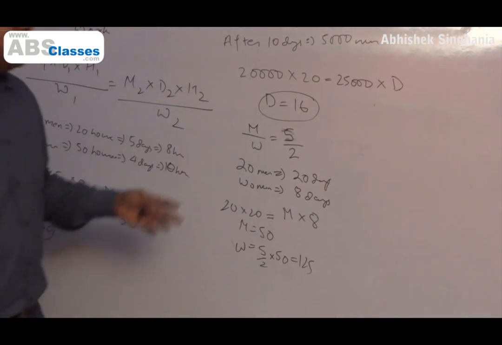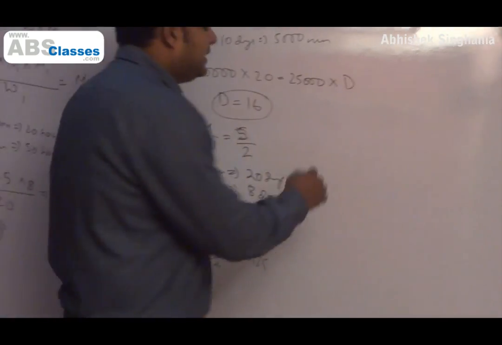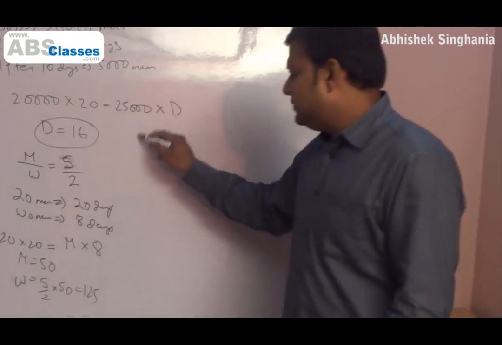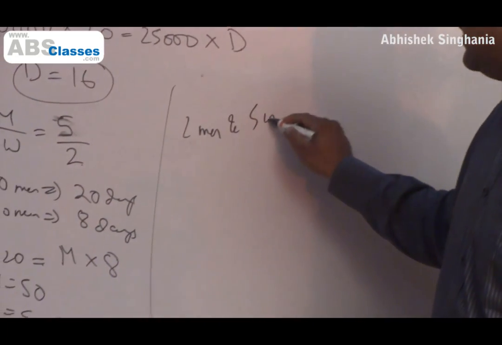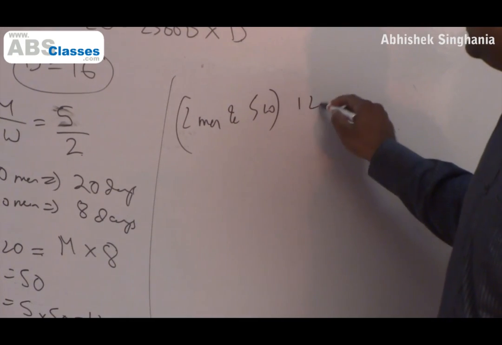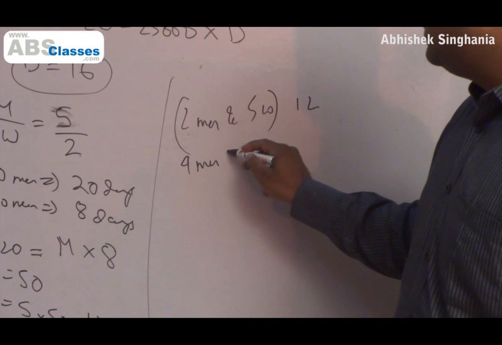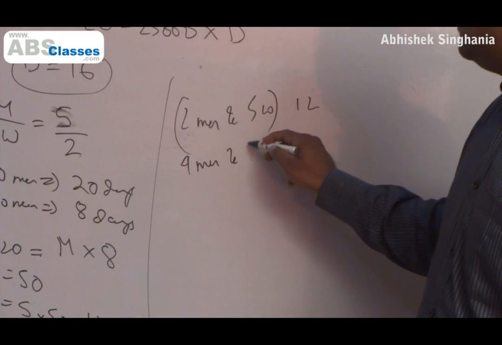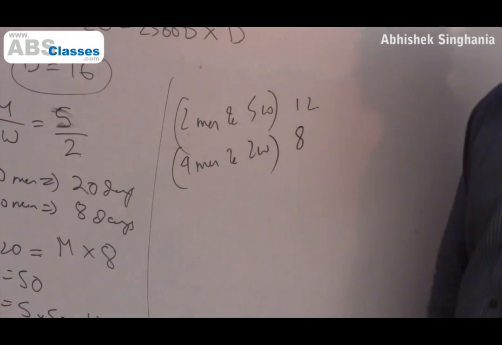All the questions will be variants of this. For example, say it is given that 2 men and 5 women can complete a work in 12 days, and 4 men and 2 women can complete the same work in 8 days.